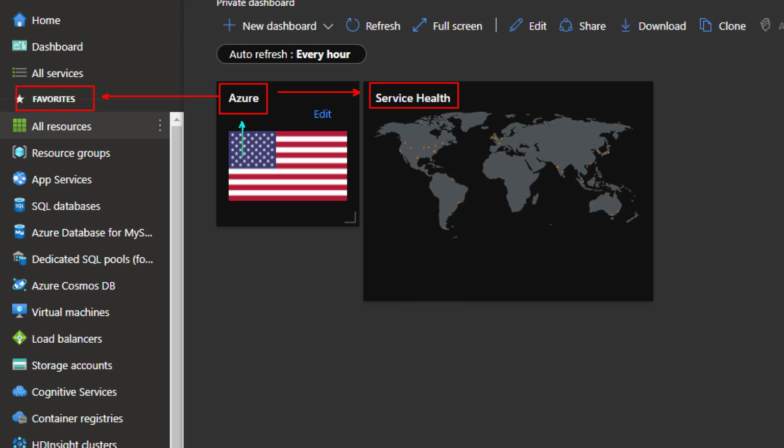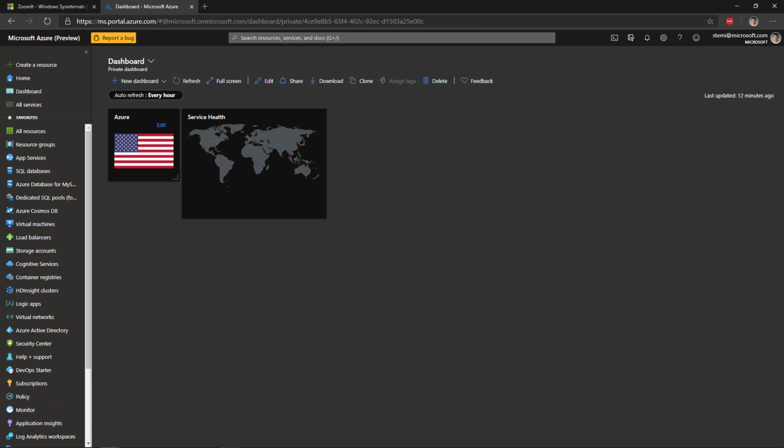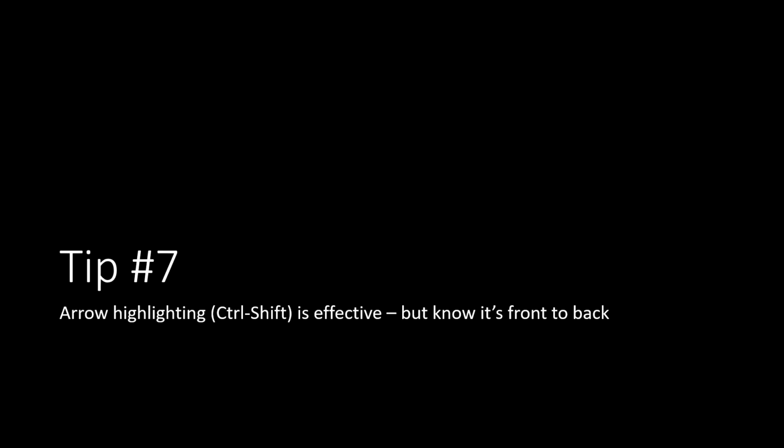And that's true regardless of whether you're going top, bottom, left, right, up, down. You always start at the end. So be aware of that. Practice it in advance before you start confusing your audience with the arrow pointing the wrong way. Arrow highlighting can be effective, but know those gotchas. So tip number 7 is arrow highlighting, which is control and shift key at the same time. That is effective, but know that it's front to back.